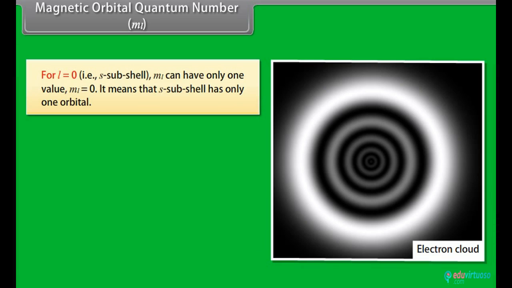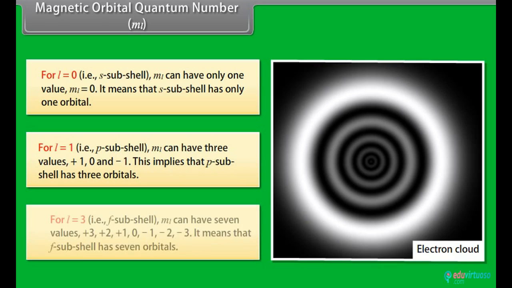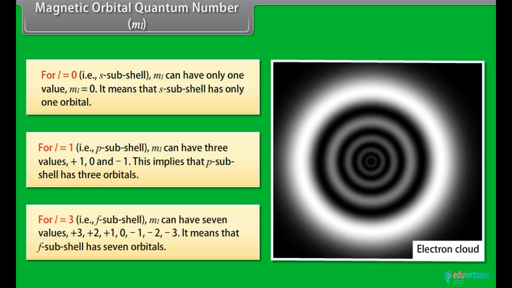For l = 0, ml can have only one value, ml = 0. It means that the s subshell has only one orbital. For l = 1, ml can have three values: +1, 0 and -1. This implies that the p subshell has three orbitals. For l = 3, ml can have 7 values: +3, +2, +1, 0, -1, -2, -3. It means that the f subshell has 7 orbitals.